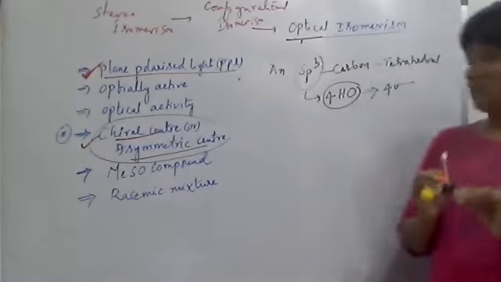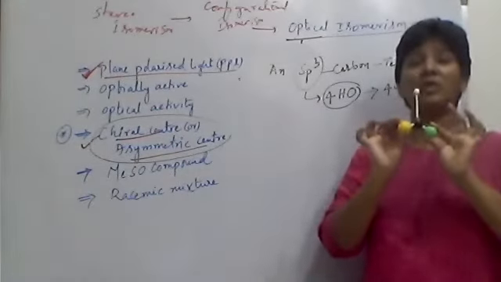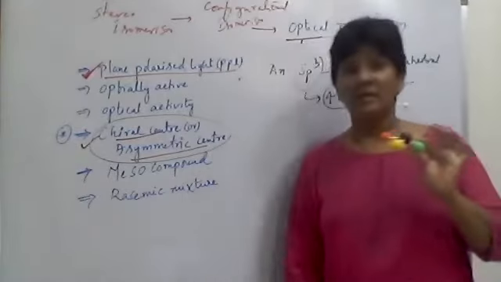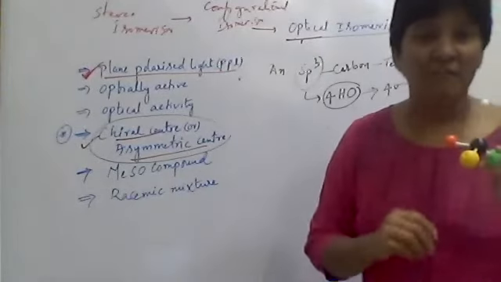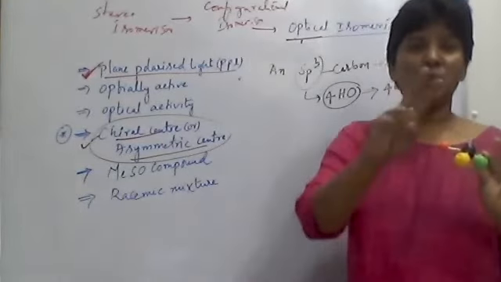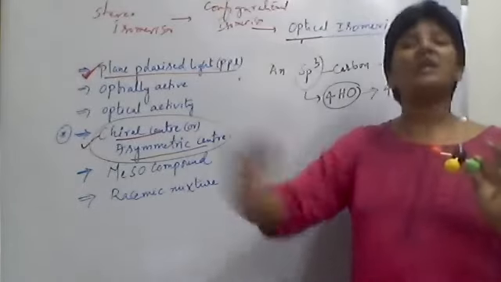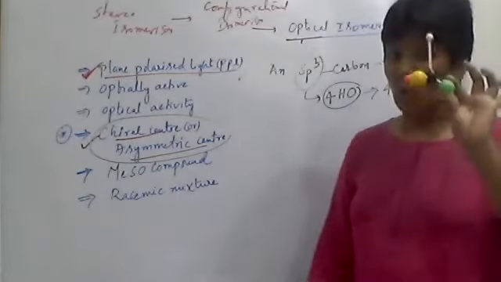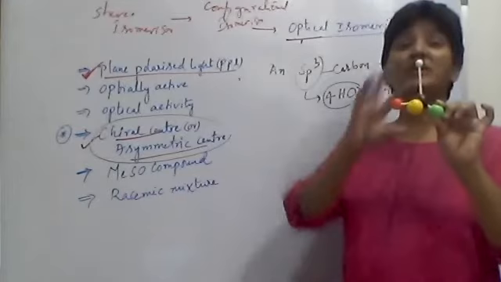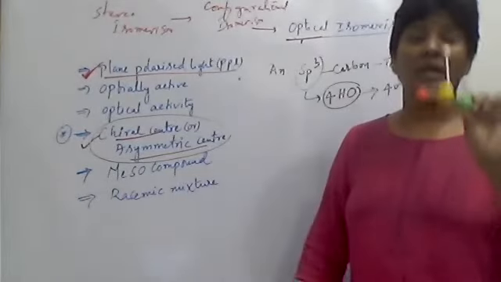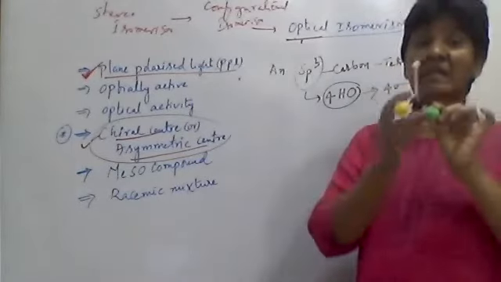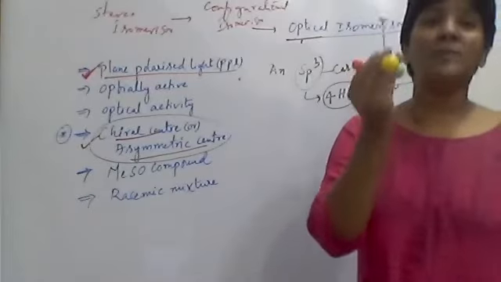So these chiral molecules have an effect on PPL, plane polarized light. Whereas you have just seen different types of carbons, where the sp3 carbon has all four bonds identical, then three are one type and one is another, then two are different types. But they won't show any effect on plane polarized light. Only the sp3 carbon having four different groups attached by four sigma bonds is called a chiral carbon or asymmetric carbon, and this has its effect on plane polarized light.